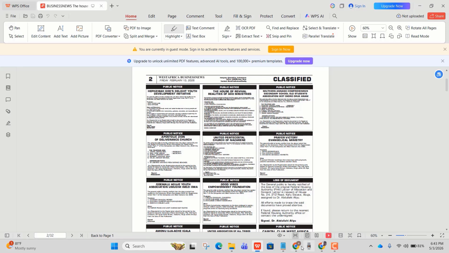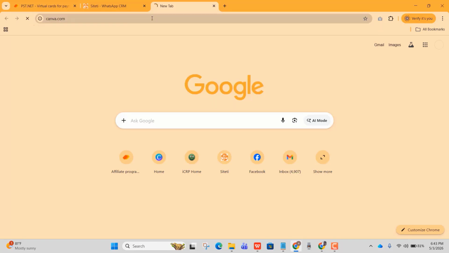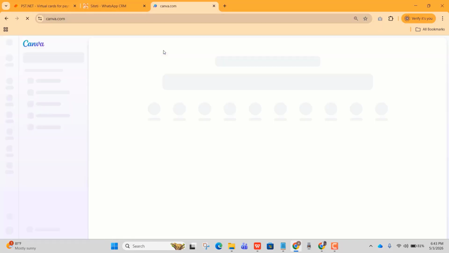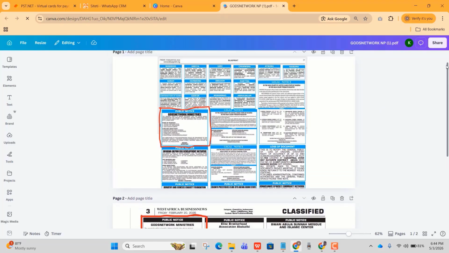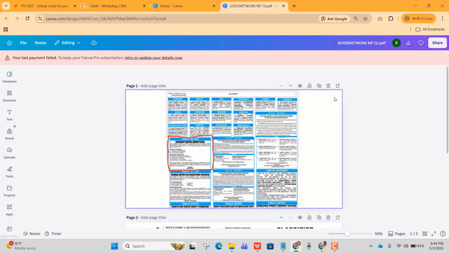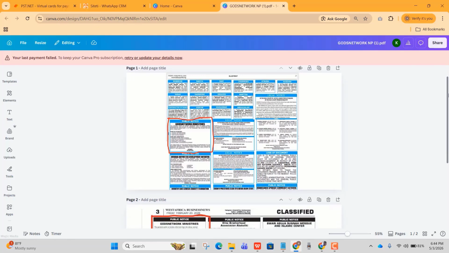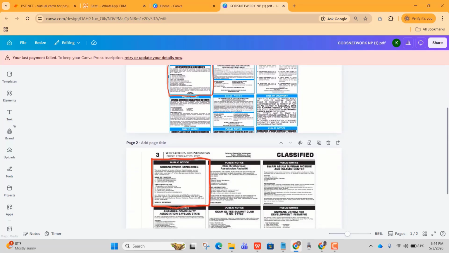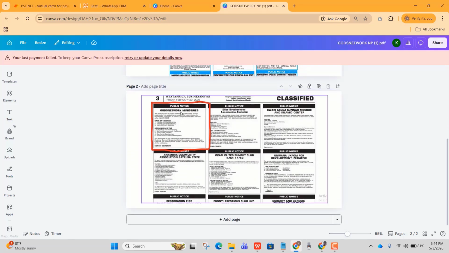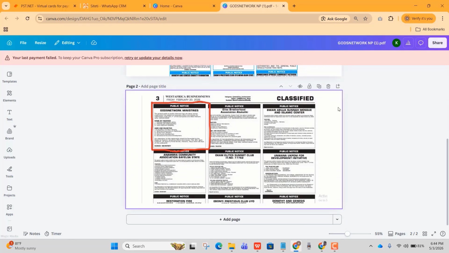So I like using Canva. Like I said, you are permitted to use any tool that you think you can work with. For me, I love using Canva. So here I am at Canva. All I need to do is just open a brand new canvas, and then I'm going to upload the newspaper I just worked on. You can see this is the first. I'm going to paste it on page 1, and then I'm going to open another page. You can always duplicate or add a new page if you're on Canva, and then I'll go to the next, and then I paste the second newspaper, as you can see here.